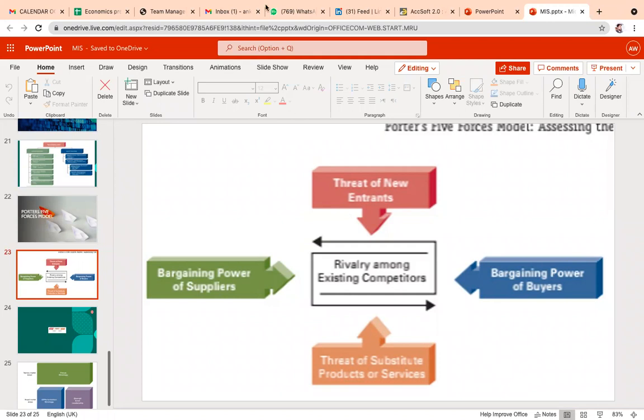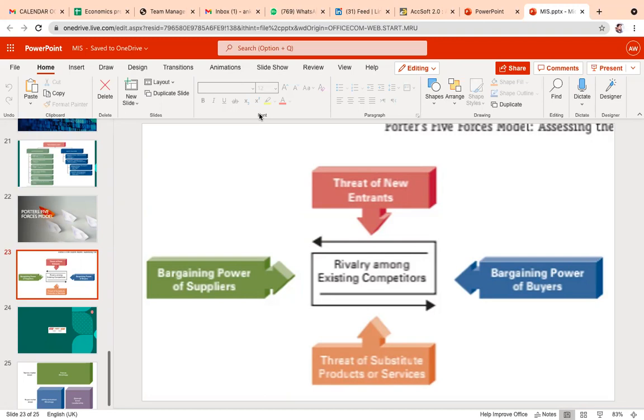Just try to understand, guys, what my point is: whenever you want to survive in the market and you have a threat of new entrants, you always need to be the first mover in the market. First mover advantage will give you an additive cushion so that you would definitely be superior in comparison with the other companies.